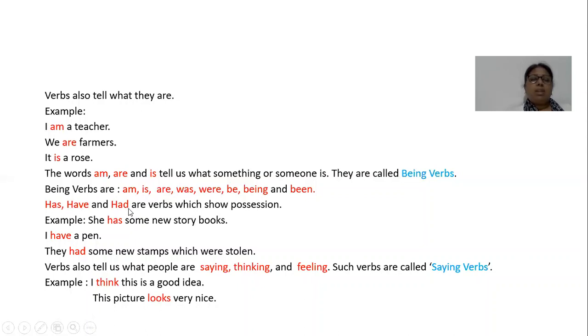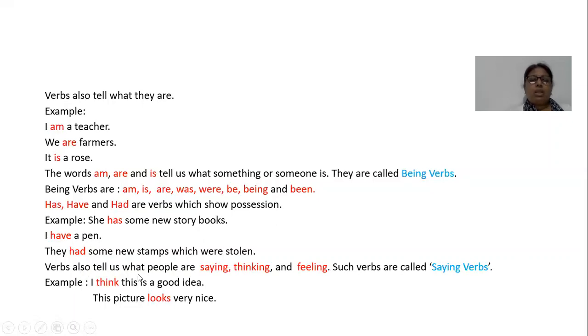Has, have and had are the verbs which show possession or ownership or belonging. Like, she has some new storybooks. Storybooks belong to her. I have a pen. Pen belongs to me. They had some new stamps which were stolen. So new stamps belong to them.